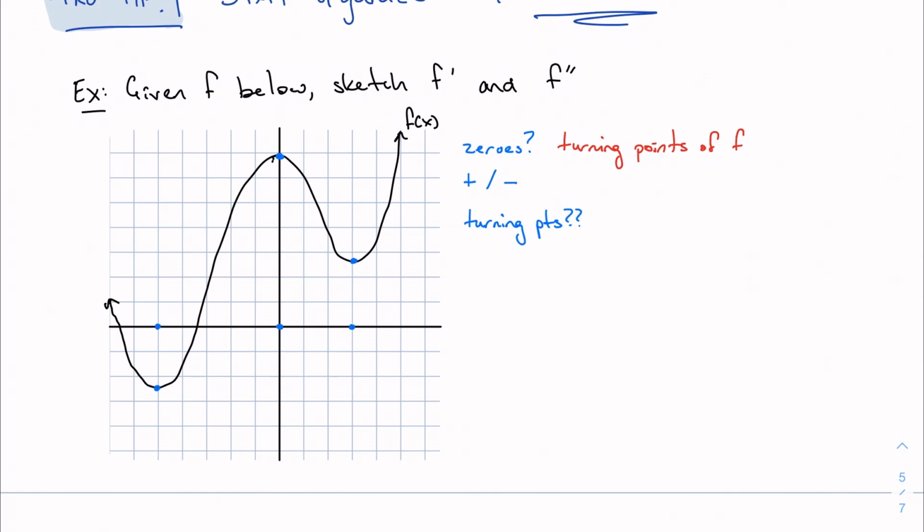The next thing that might be helpful is where is the function positive or negative? Well, the first derivative is positive if we think about our first derivative test in reverse, wherever the function is increasing. And of course, negative wherever the function is decreasing. Well, where is it increasing and decreasing? It's increasing and decreasing between all of these turning points.